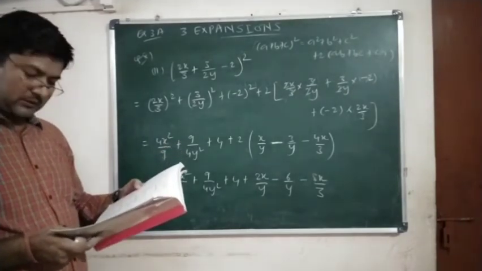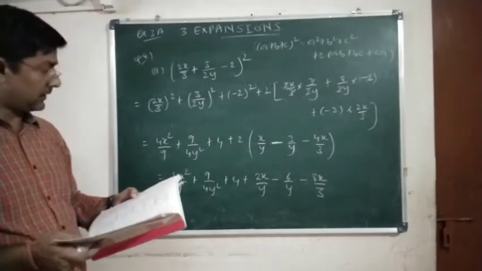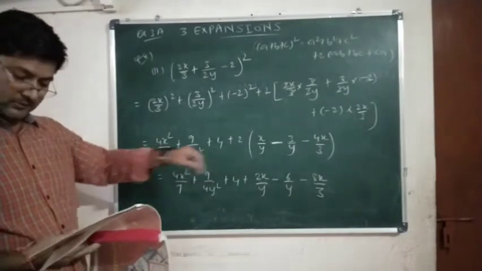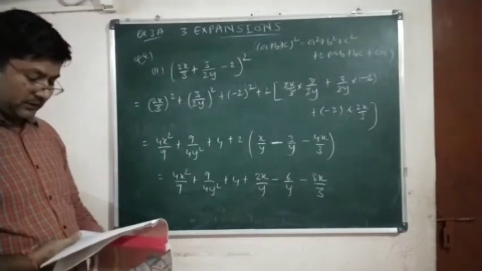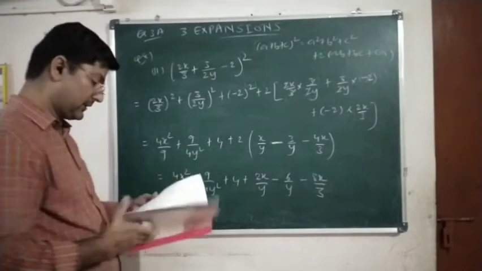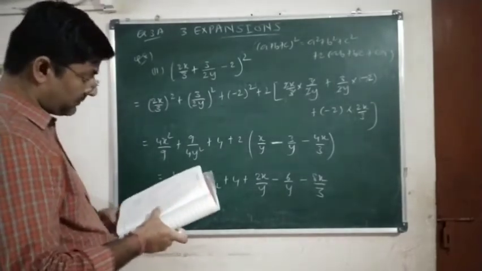In the book, they have not multiplied here, the 2 is kept outside. Okay, no, they have multiplied: 2x upon y minus 6 by y and minus 8x upon 3. Yes. So this question is also over, question number 8, second one.